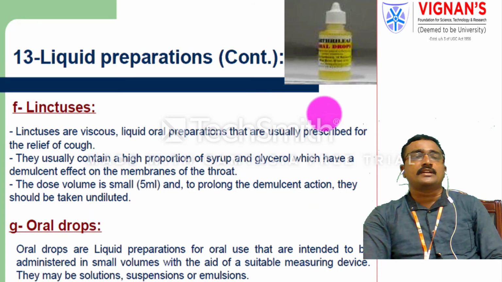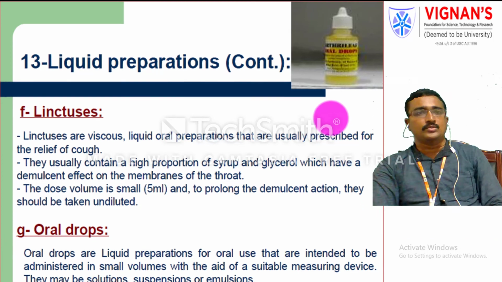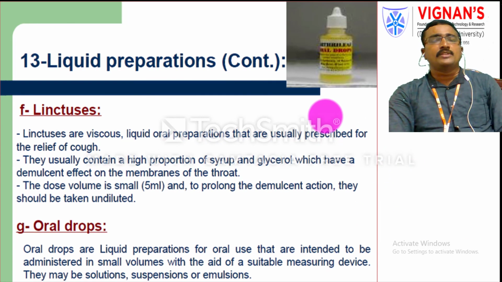Some other liquid preparations, like linctuses, we are also using. Linctuses are viscous liquid preparations mainly prescribed for relief from cough. These linctuses also contain a high proportion of syrup and glycerol, which have a demulcent effect on the membrane while you administer them on the throat region. The preferred dose is a small volume, preferably 5 ml, and to produce a prolonged demulcent action, they should be taken in undiluted form.